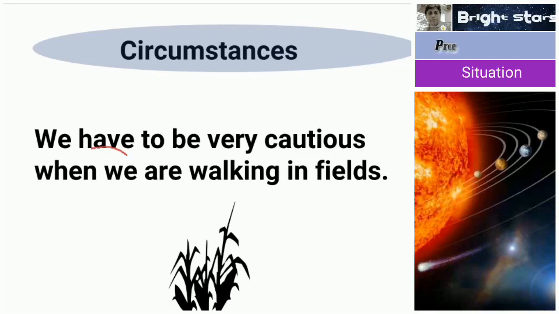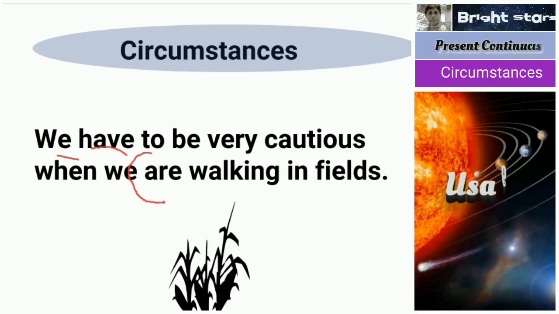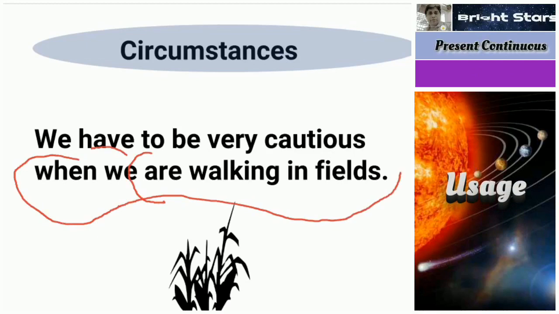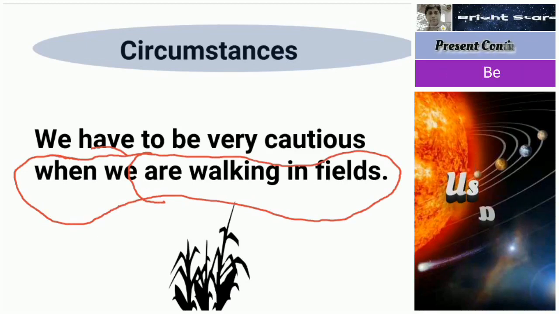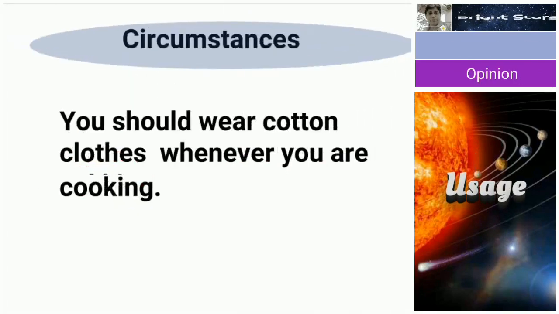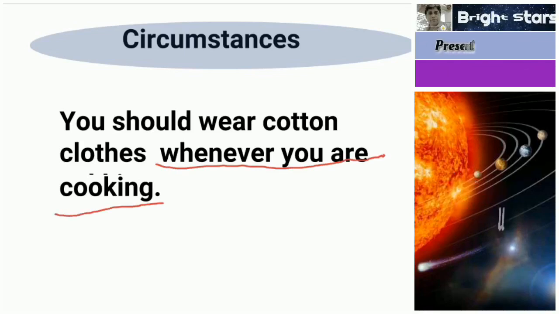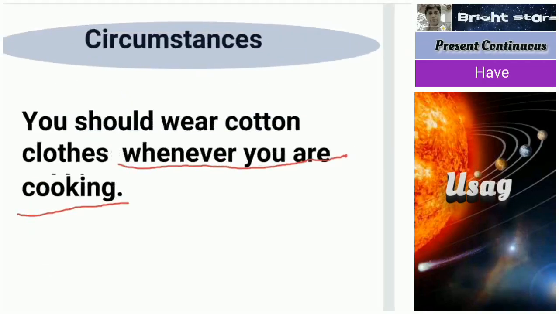When we are walking in fields, in this circumstance, we are using a present continuous tense. In the same way, you should wear cotton clothes whenever you are cooking. Whenever you are cooking. Circumstances.